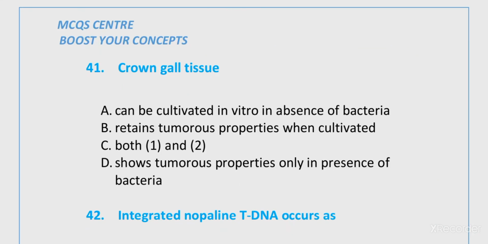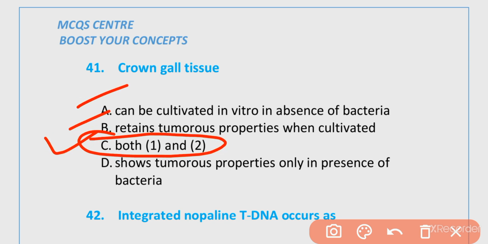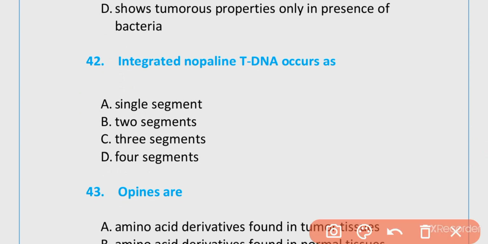MCQ number 41. Crown gall tissues can be cultivated in vitro in the absence of bacteria. They retain tumor properties when cultivated. Both option A and B are true. D, shows tumorous properties only in the presence of bacteria. C is correct. Both A and B are correct. MCQ number 42. Integrated nopaline tDNA occurs as single segment, 2 segments, 3 segments, 4 segments. The correct option is option A, single segment.